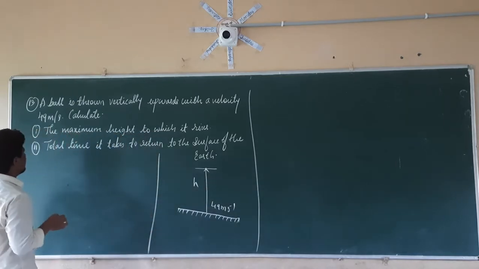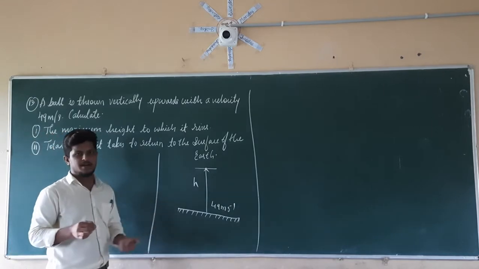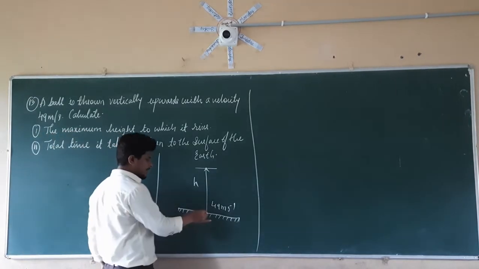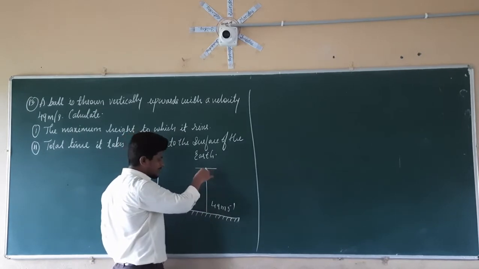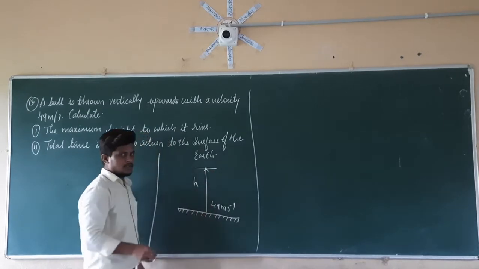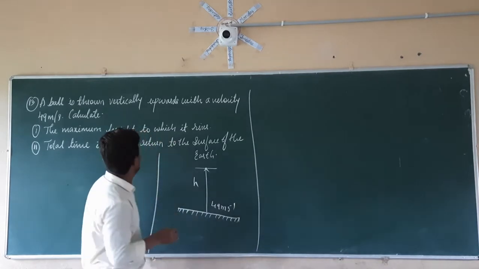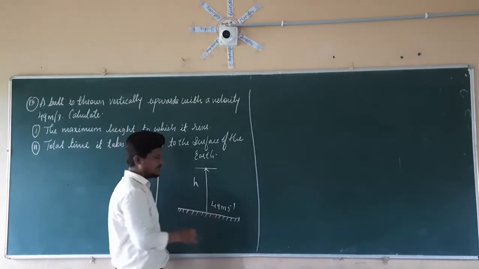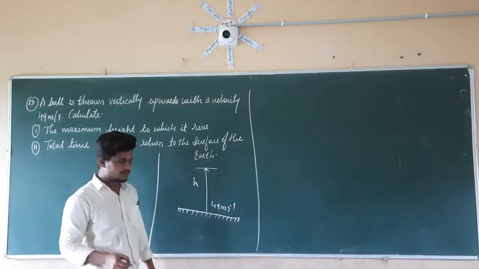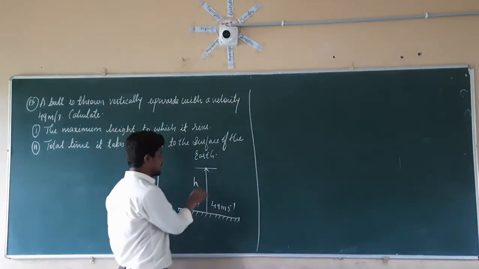In the same manner, we have to calculate the time it takes to return to the surface of the earth. If it is thrown from this point, it reaches this maximum height, and again returns in the same path to this point. So we have to calculate the total time taken by the ball to reach the maximum height and return to the surface of the earth. We have to calculate the time is equal to question mark